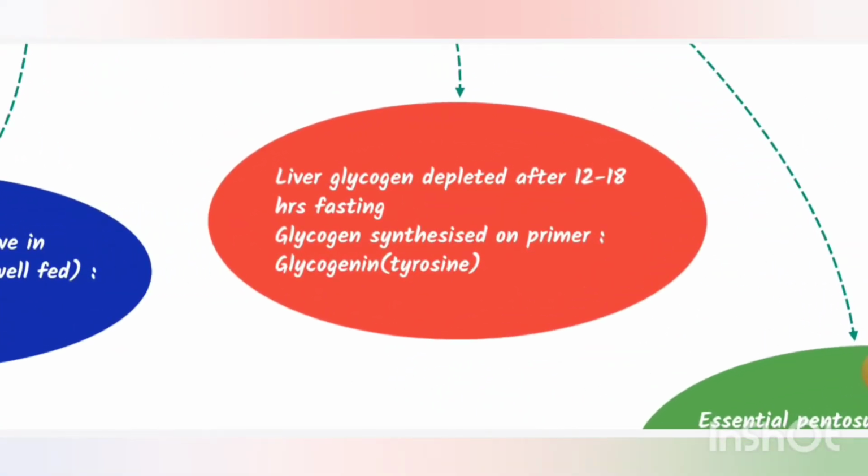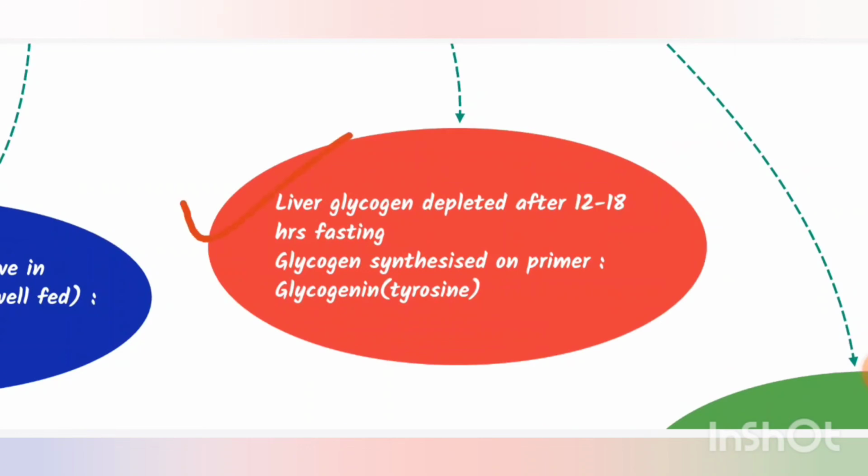Next, liver glycogen stores are depleted after 12 to 18 hours of fasting. This was asked in this year's NEET 2021. And glycogen is synthesized on the primer glycogenin, for which tyrosine is required.